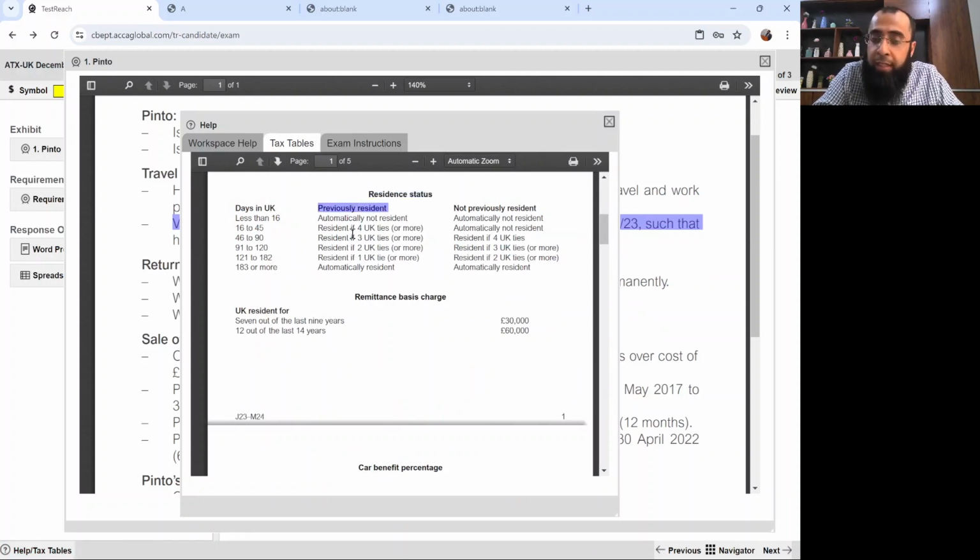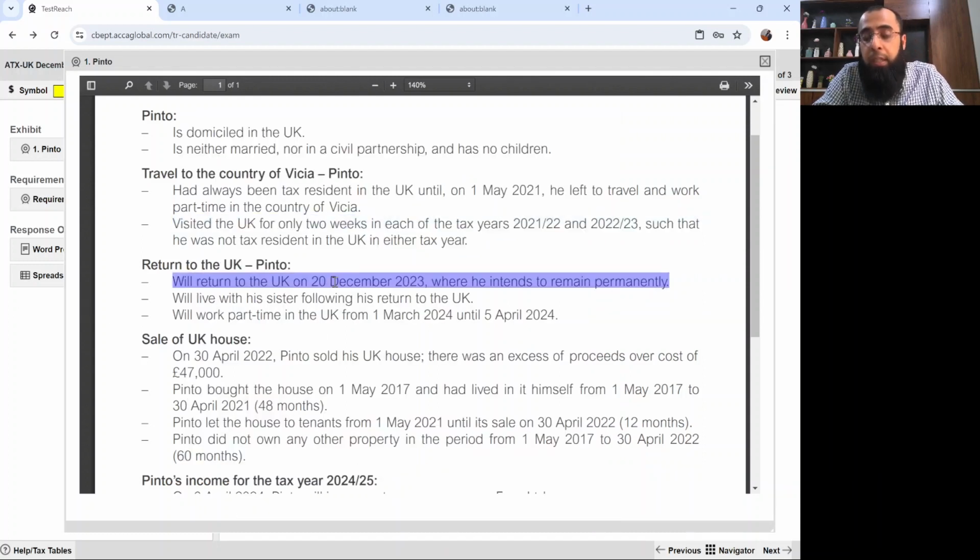Now you will look at this column. We have to look at the number of days he will be living in the UK. He will return to the UK on 20th December 2023. Now count the days. From 20th December 2023, to 20th January, 20th February, 20th March. These make it 90 days, and then 20th March to 5th of April. The tax year ends on 5th of April. So 15 more days.